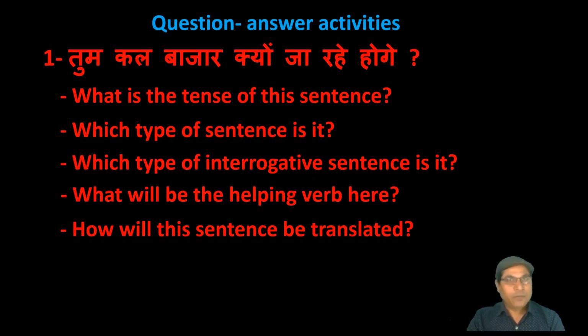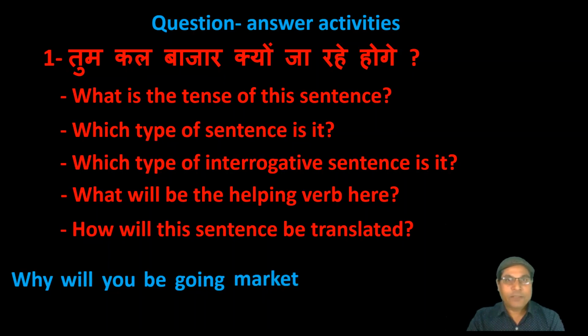First of all, we have to write interrogative word, then will as a helping verb, then you as a subject, then be, then ing form of the verb, then object, then time, and at last mark of interrogation. Clear?